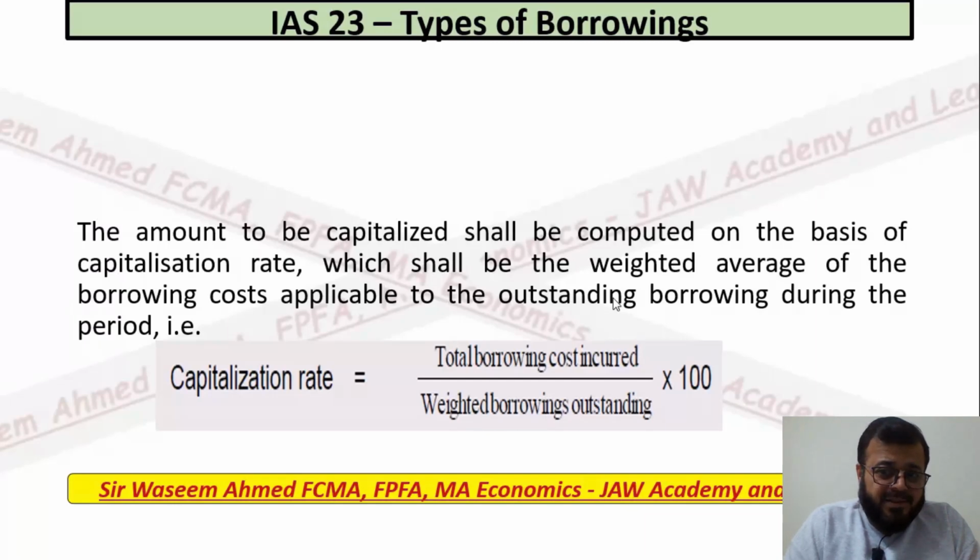It is a detailed topic which I cannot tell in the video, so I normally tell in the class how you calculate and how you find out the weighted borrowing outstanding. Once you get the capitalization rate, you apply it to the amount you have borrowed, and then you simply calculate the borrowing cost of that qualifying asset.